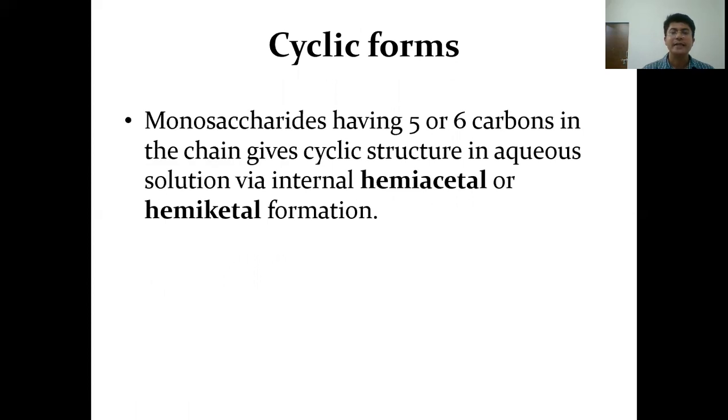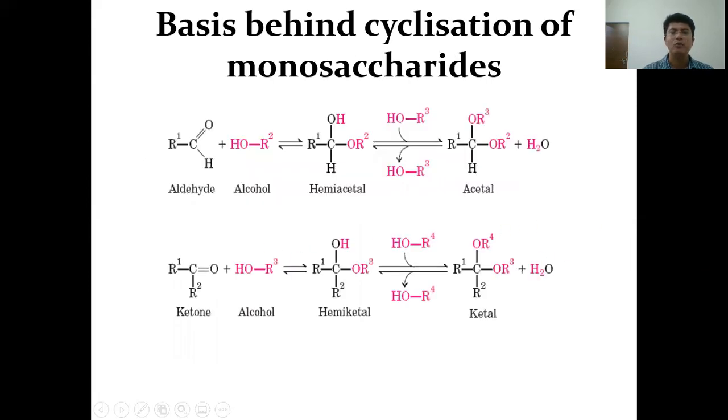The monosaccharides in aqueous conditions can occur in cyclic forms. So they must have at least 5 or 6 carbons in their structure. So these monosaccharides undergo cyclization through internal hemiacetal or hemiketal formation. Let us have a look at the basis of cyclization among the monosaccharides.